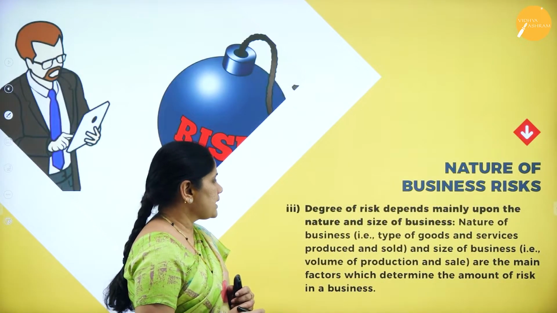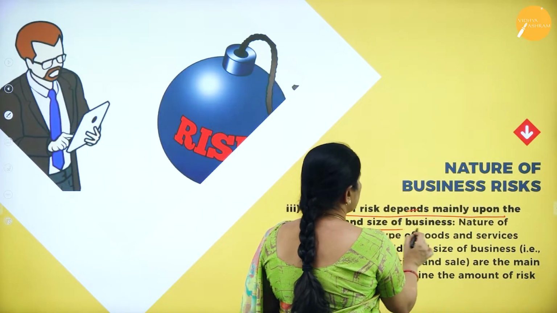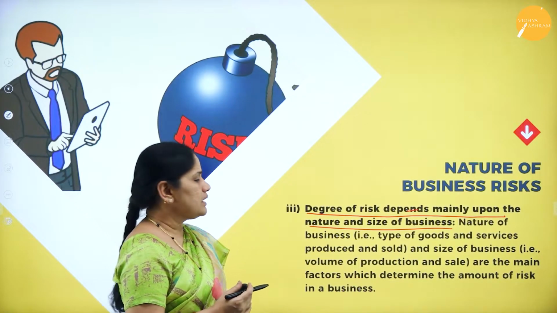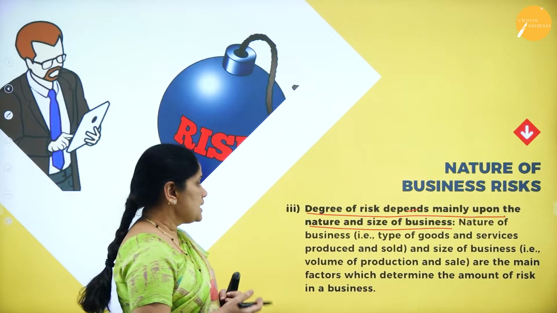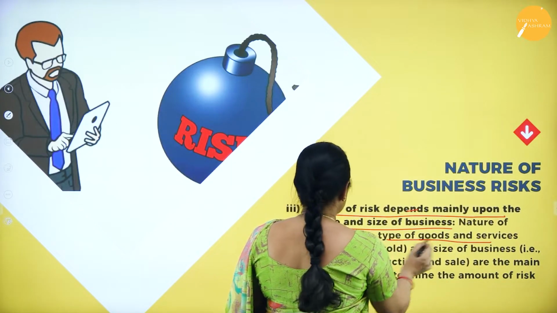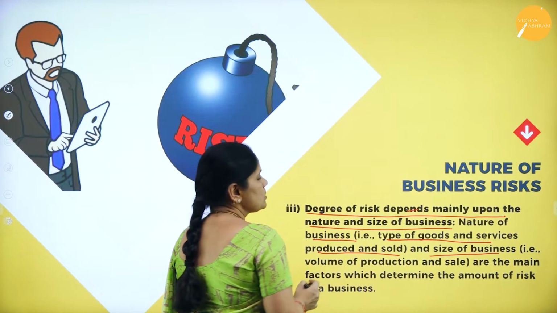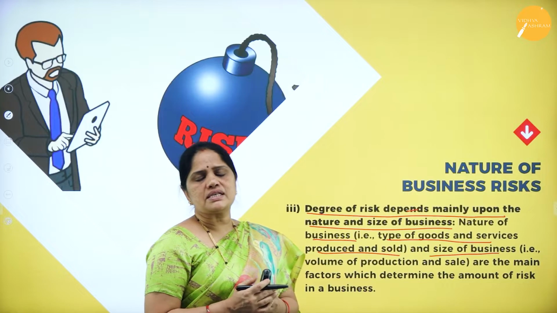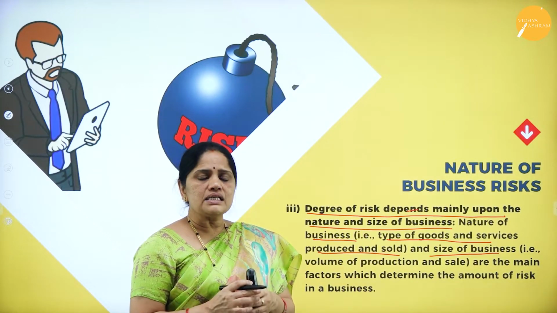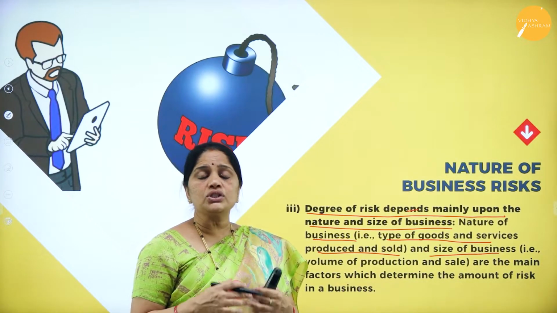Next, the third one is that the degree of risk depends mainly upon the nature and size of the business. Whatever the risk is, it will depend on the nature of the business, for example the type of goods and services produced and sold, and the size of the business. If the business is run on a very large scale, then the risks will also be huge, and the profits also may be huge, or they may not be.